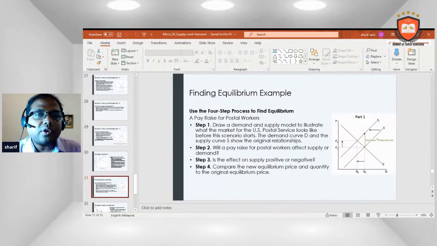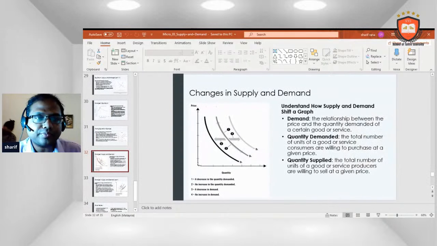Use the four steps to find the equilibrium point. Step 1, draw a demand and supply model to illustrate what the market for US postal services looks like before the scenario starts. The demand curve D and the supply curve S show the original relationship. Step 2, will a pay rise for postal workers affect supply or demand? Step 3, is the effect on supply positive or negative? Compare the new equilibrium price and quantity to the original equilibrium price.